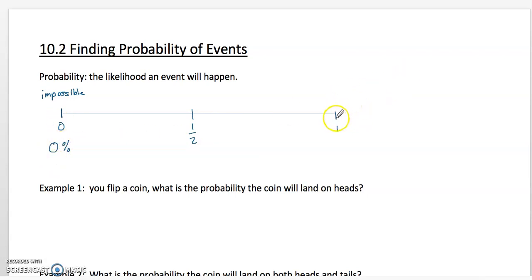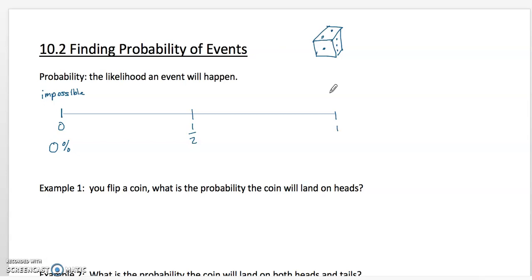On the flip side, if I said to you, what's the probability that if you roll a number cube, you think of a number cube, it looks like this. It's got a 1, a 2, a 3, and 4, 5, and 6 too. If you look at a standard number cube, what's the probability that when I roll that number cube, it's going to land on an integer?